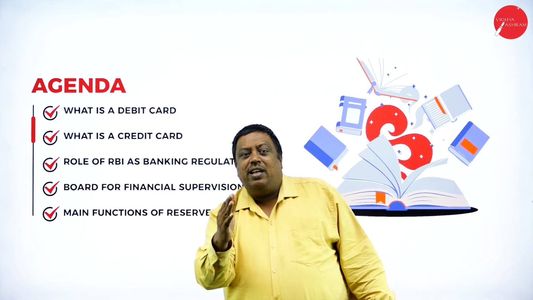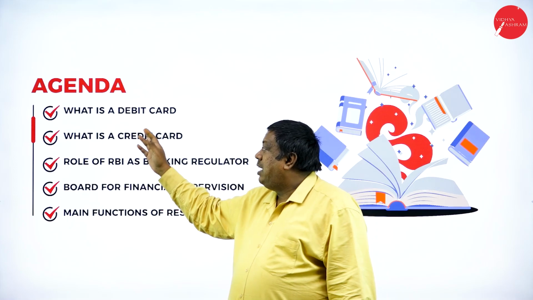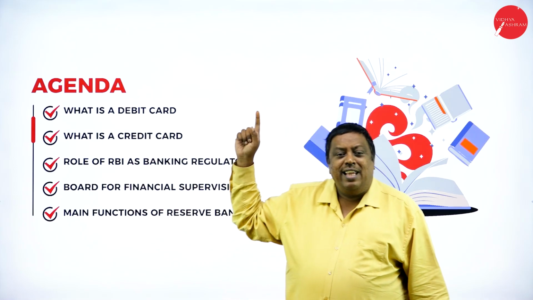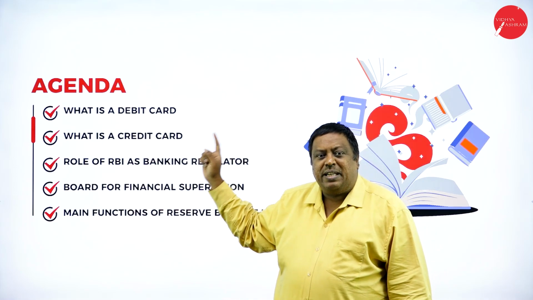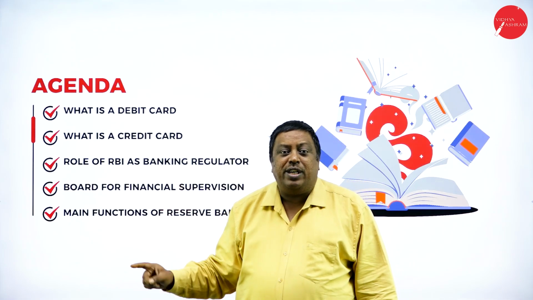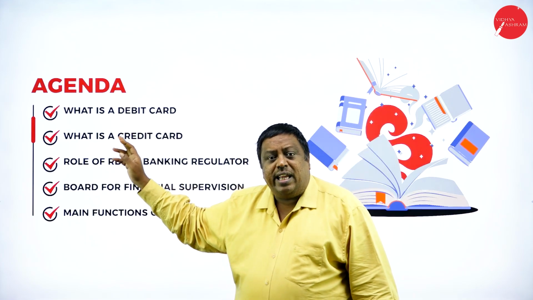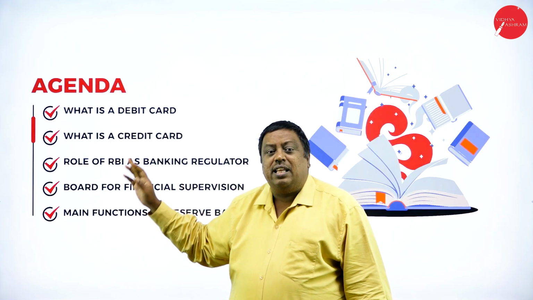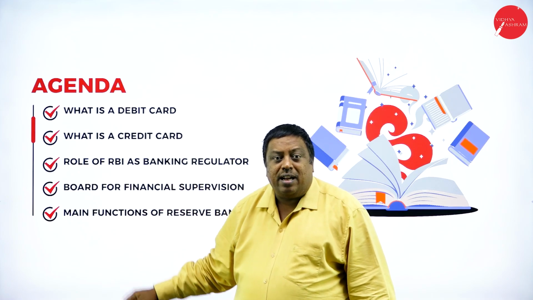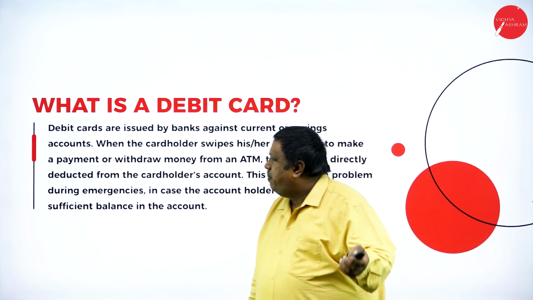You are saying that every individual is eligible for the debit card, but if I want to get the benefit of a debit card, those below 18 years of age, students, will never get the debit card benefit. Only people who have attained the age of 18 years will get the benefit of a debit card and not other individuals. So what is a debit card?